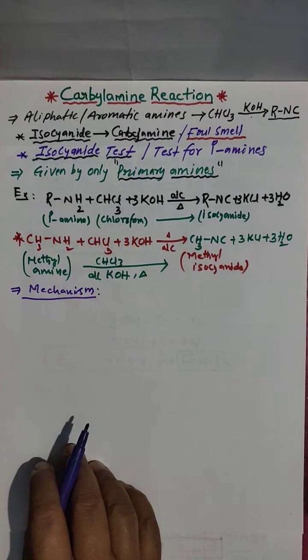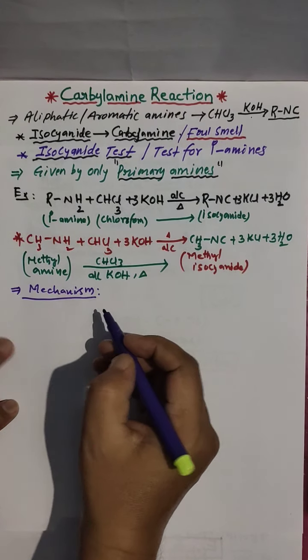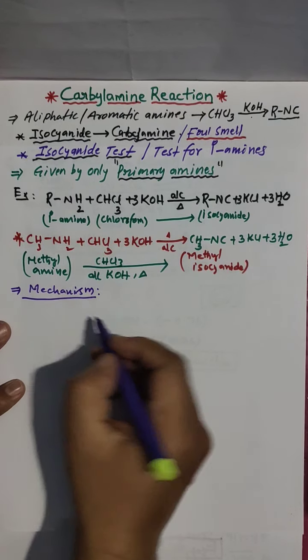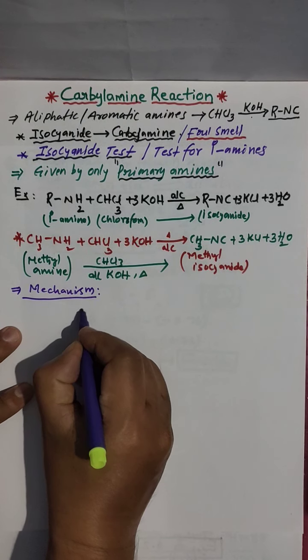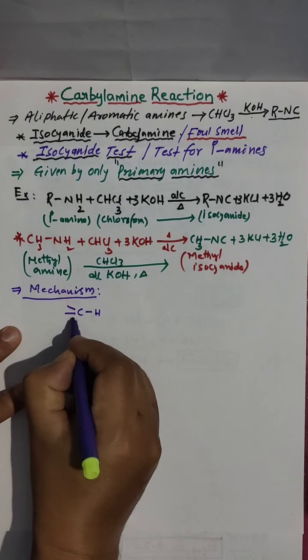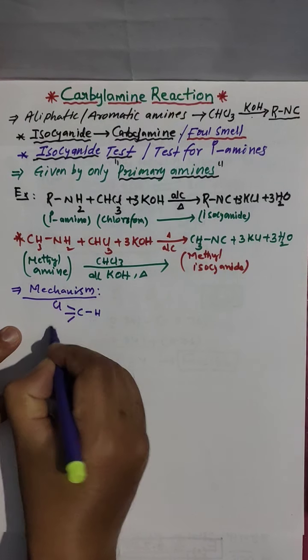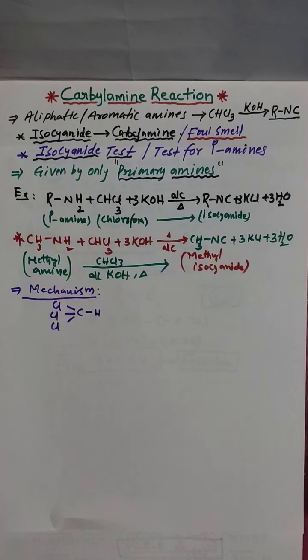First step: chloroform is involved in the reaction. Look here, chloroform I am taking: CH, and here we have 3 chlorines. This is chloroform.